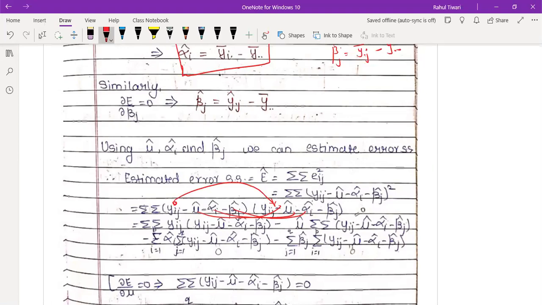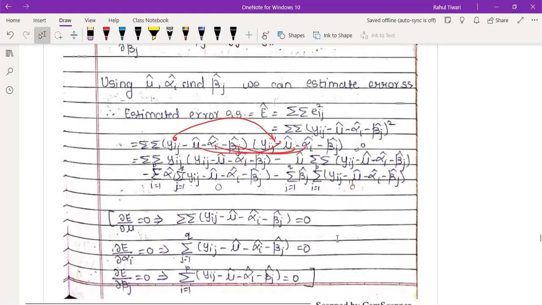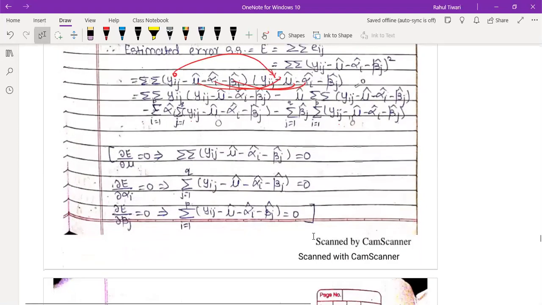Similarly, summation beta j is 0. So ये दोनों term 0 हो जाएगा आपका. Getting my point? You can try to understand using these concepts only, and check whether it is coming 0 or not.